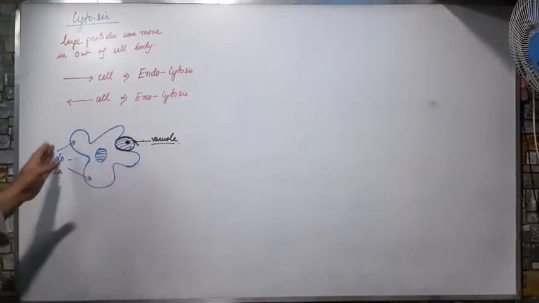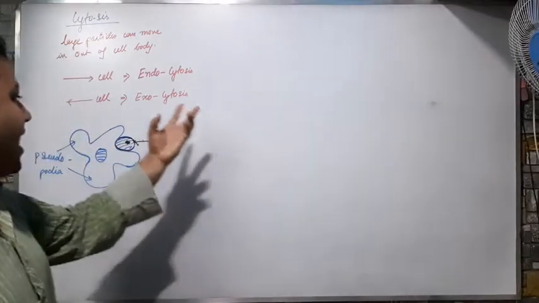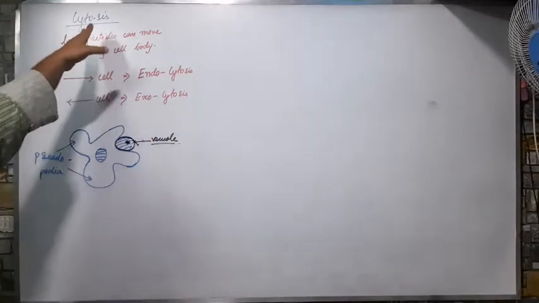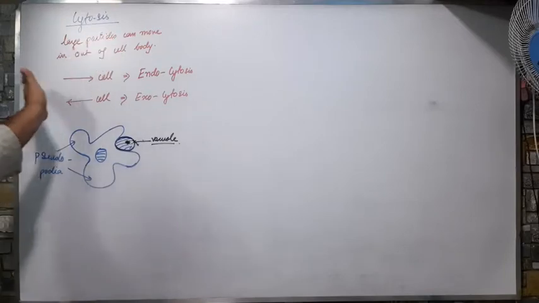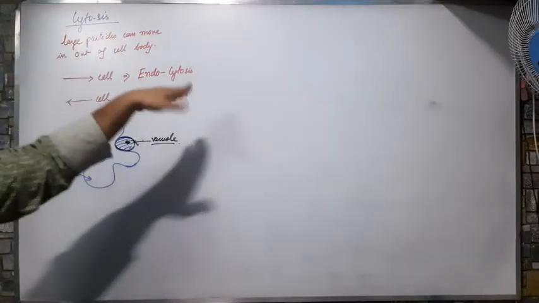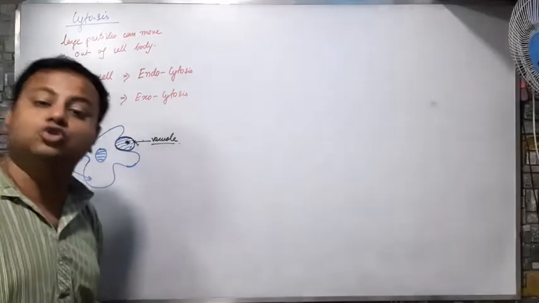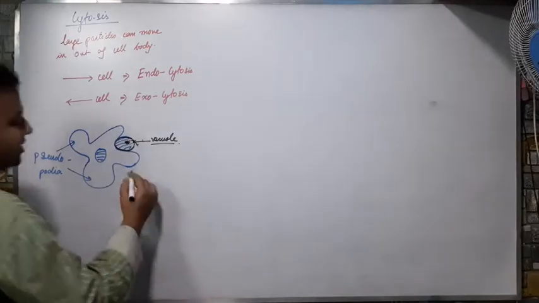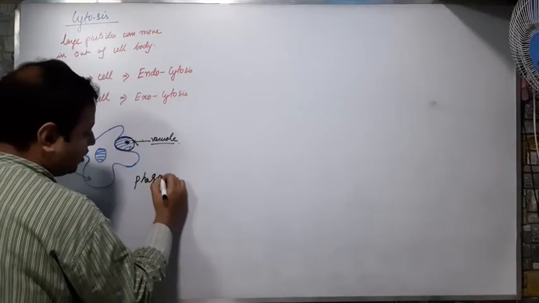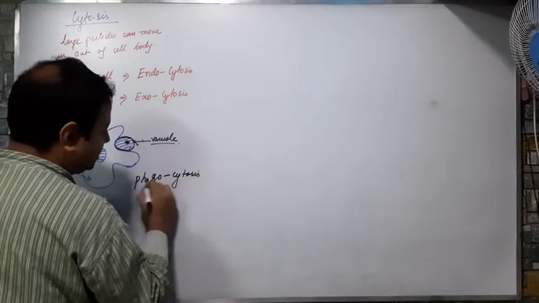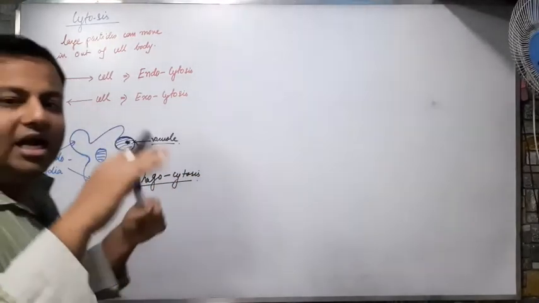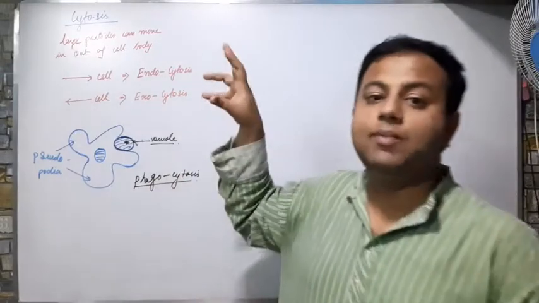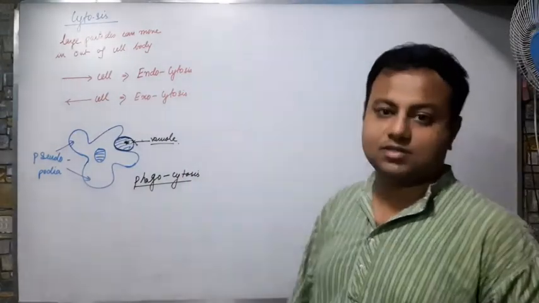Okay? So the solid particle can be taken in a body cell or can be thrown out of a body cell by the process known as cytosis. The internal movement of the large particle is known as endocytosis. The external movement of the large particle is known as exocytosis. And the complete process by which this amoeba can get its food is known as phagocytosis. So what is phagocytosis? The complete process of endocytosis and exocytosis through which an amoeba can get its food is known as phagocytosis.